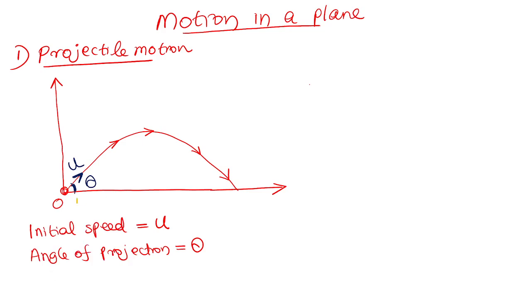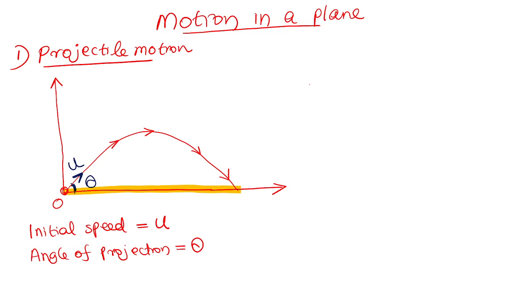One is the horizontal distance covered by the body. If I throw a stone, or think about the long jump. This horizontal distance is very important in the long jump, right? The person jumps making some angle theta with the ground. We will derive the formula for this horizontal distance.